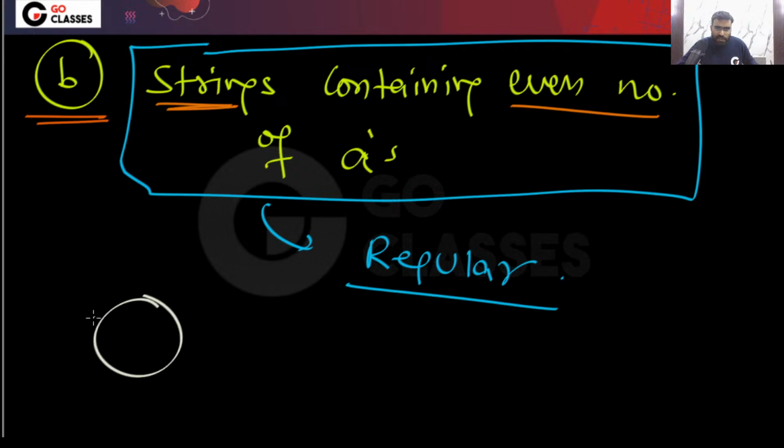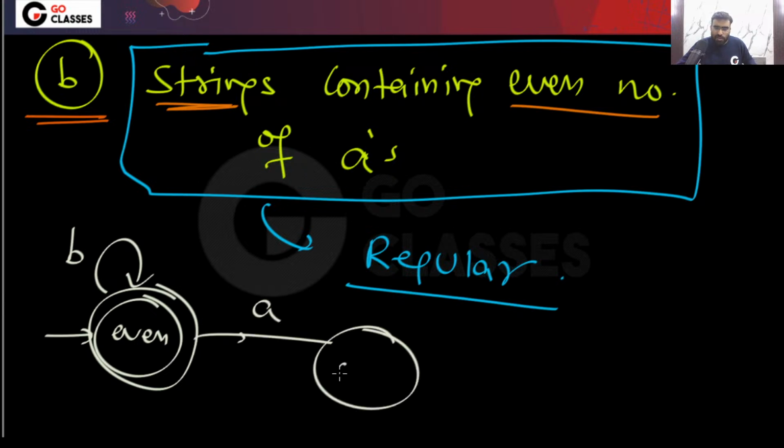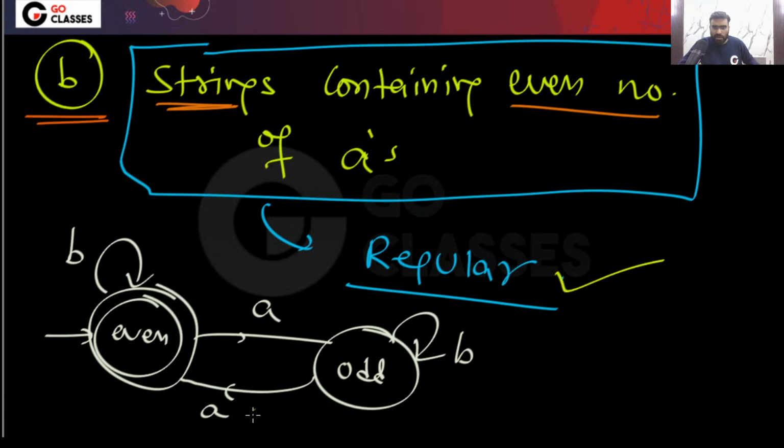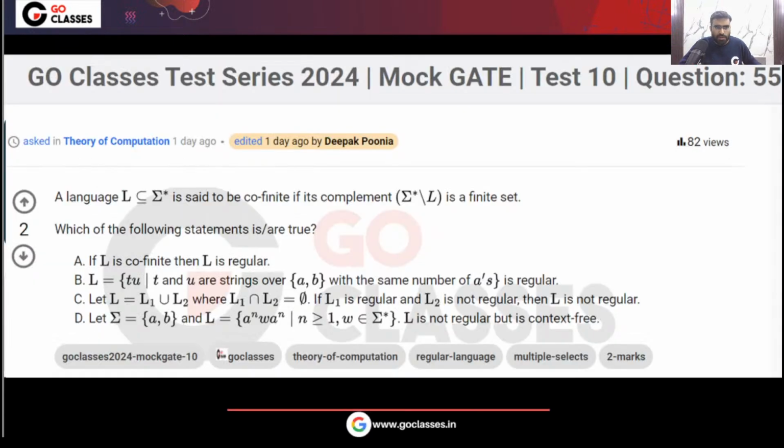Let's create the DFA. You want an even number of a's. Initially, if no a is there, you have an even number of a's, and if b comes, you still have an even number of a's. If a comes, you will have an odd number of a's. If another a comes, you will have an even number of a's again. In the odd state, if b comes, you still have an odd number of a's. So this is the DFA, and because you have a DFA, this language is regular. Quite easily you can do it.